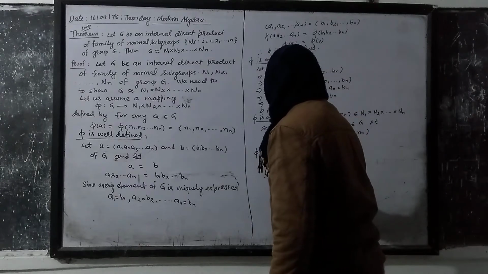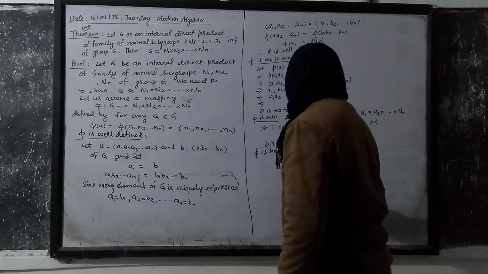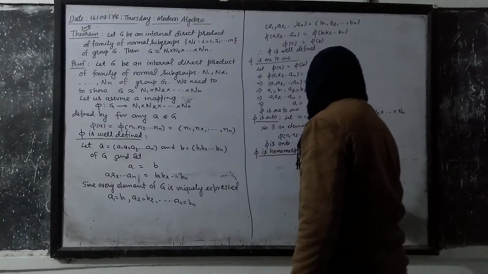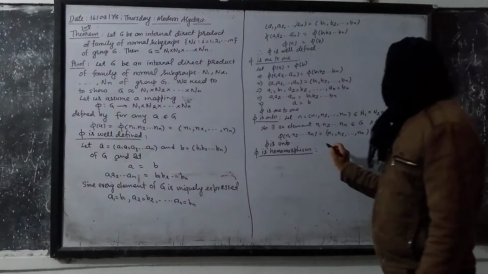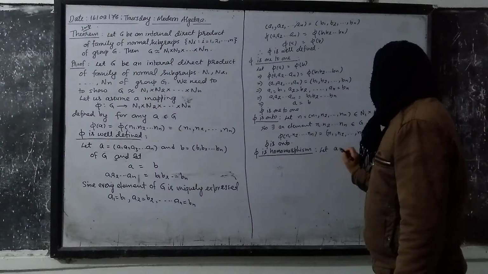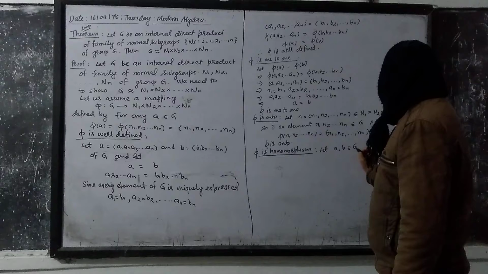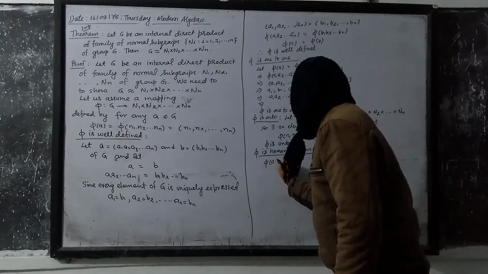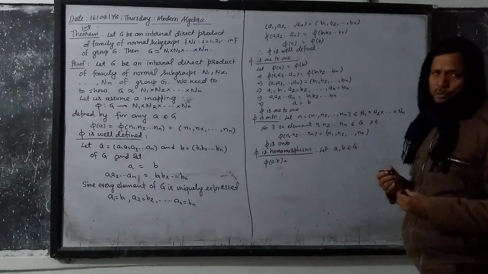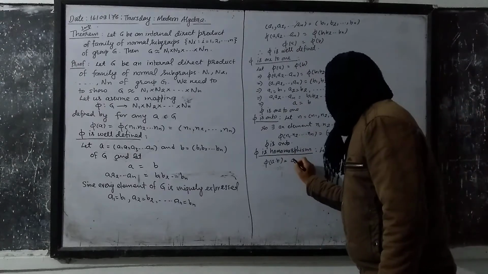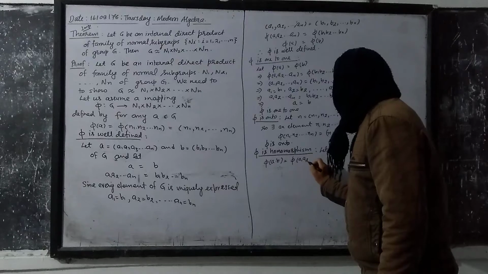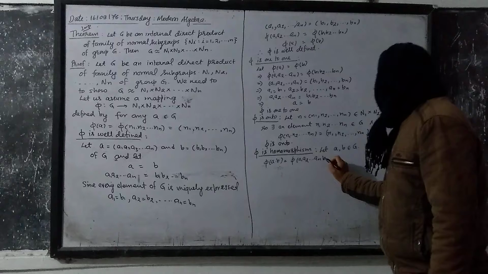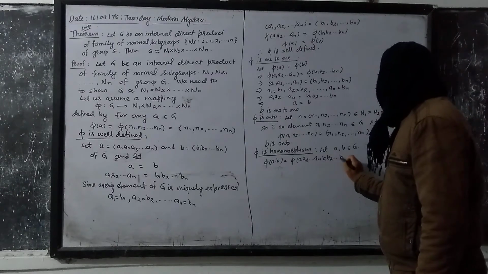Now finally what do we have to show? Phi is a homomorphism. To show phi is a homomorphism, let us take two elements. Let A and B be the two elements of G. Then I have to show that phi is distributed over the product. This can be written as phi of (A1, A2, up to An) and then after that the terms of B, (B1, B2, up to Bn).